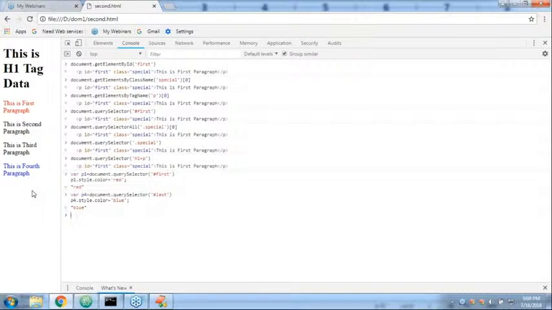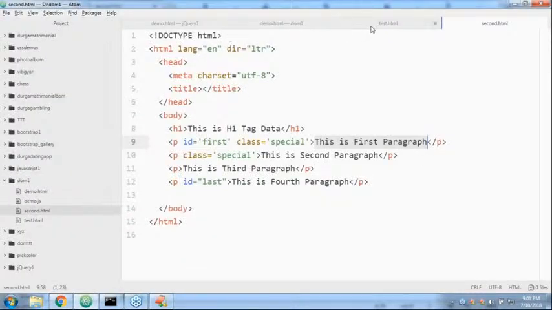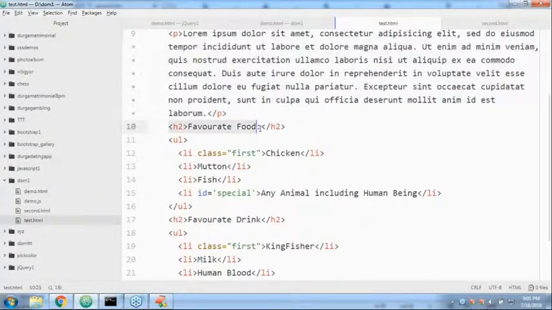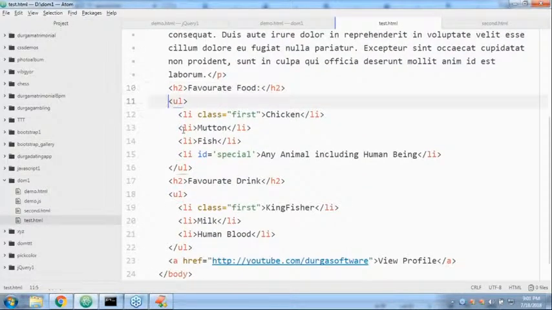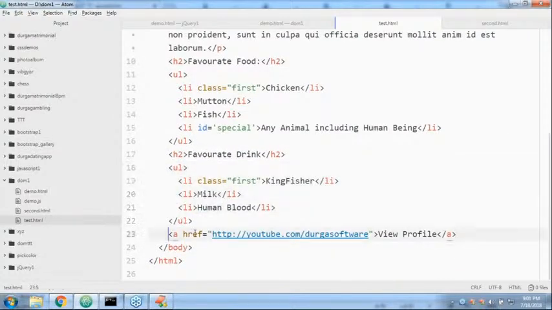Now I want to take a small example. Earlier, we had one test.html. In the test.html, H1 is there. Next, after that, a paragraph is there. After that, H2 is there. After that, UL is there. Next, H2 is there. Next, UL is there. Like this, we have several elements.